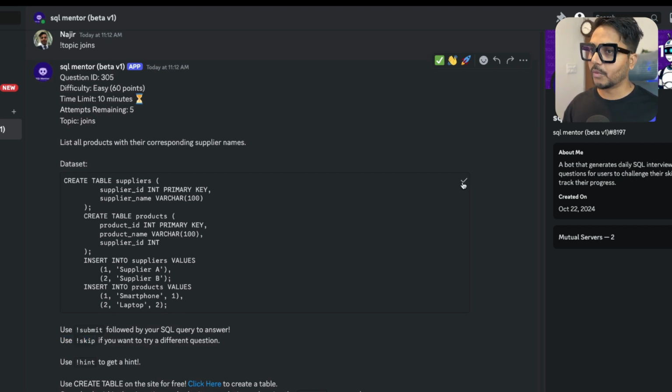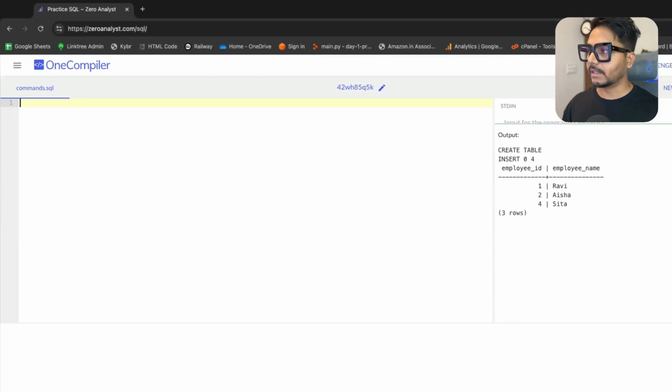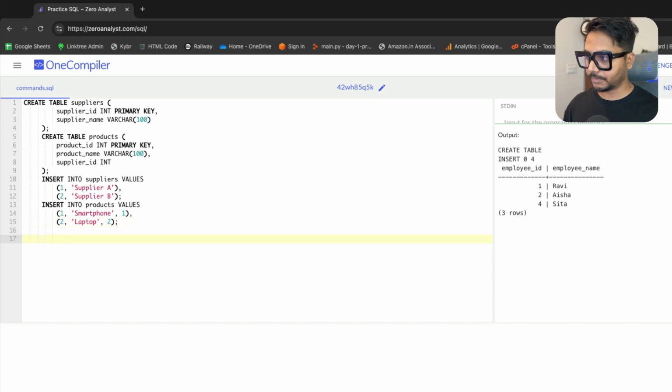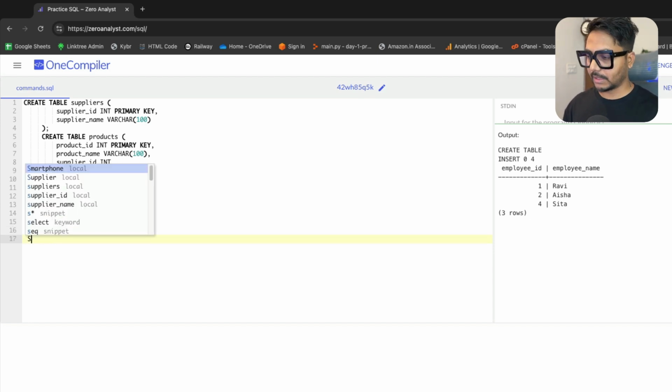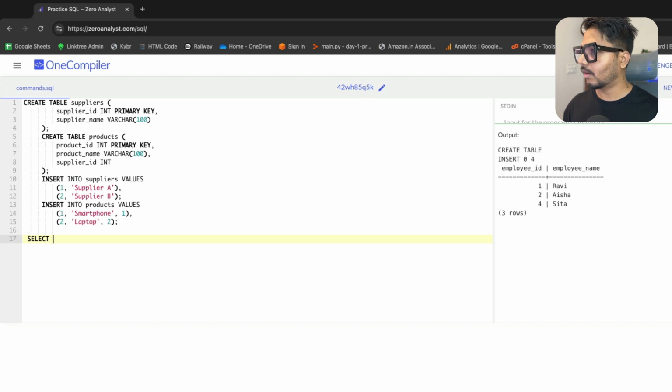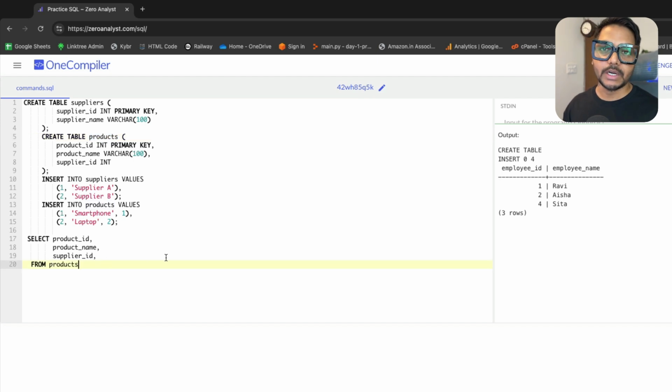So I'm just going to solve it. We need to find all products with their corresponding supplier's name. Let's recreate everything here. It's going to create the tables, and I'm just going to select from the table. What I want is to select all products, so I would use product ID, product name, and supplier ID. We would need the supplier name too, which we will select later. This is from the product table. Now remember that you only have 10 minutes to submit your answer.